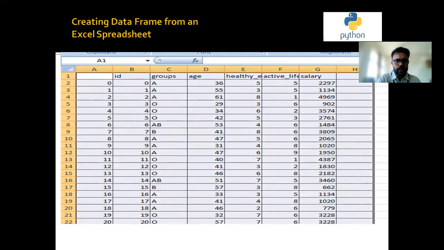Now this is creating a data frame from an Excel spreadsheet. You can see here this is the Excel sheet, where it is divided into columns A, B, C up to G, and these are the rows, right? Every ID, group, age, health, and effective salary is divided into rows and columns. Now if you have any doubts, please clear them.